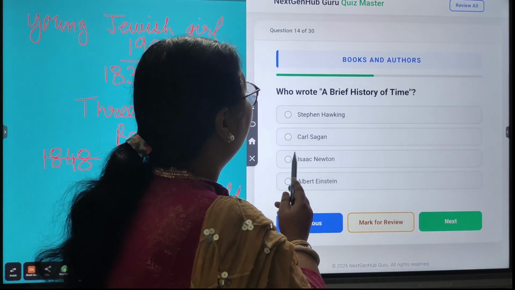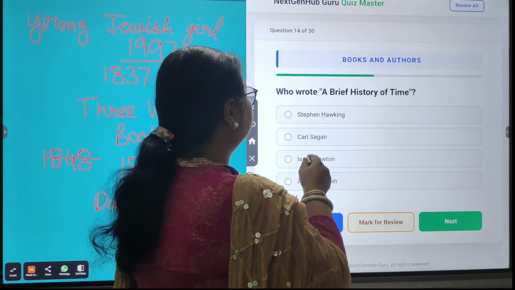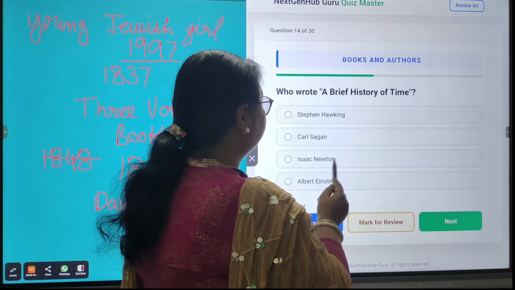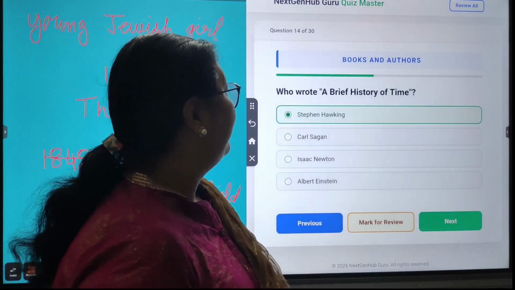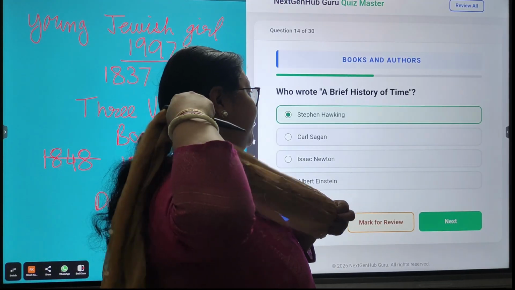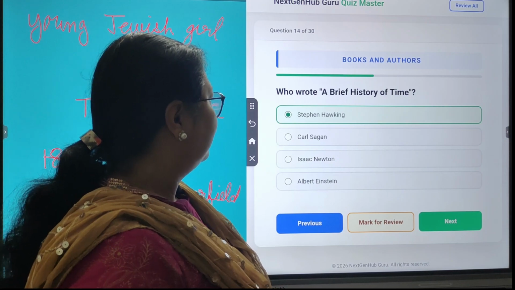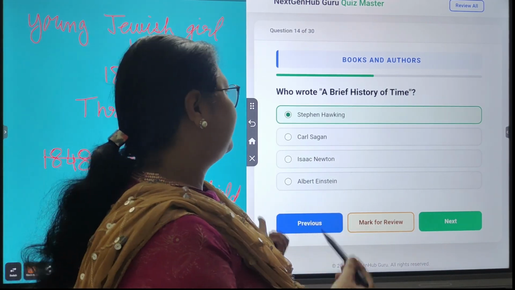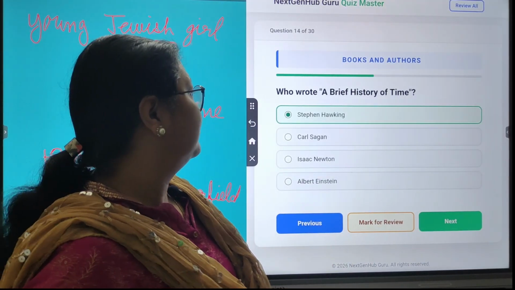Next question. Who wrote A Brief History of Time? So there are four options: Stephen Hawking, Carl Sagan, Isaac Newton, Albert Einstein. So the correct answer is Stephen Hawking. And A Brief History of Time was published in 1983, and it was based on the universe, the structure, the development, and the fate of the universe.